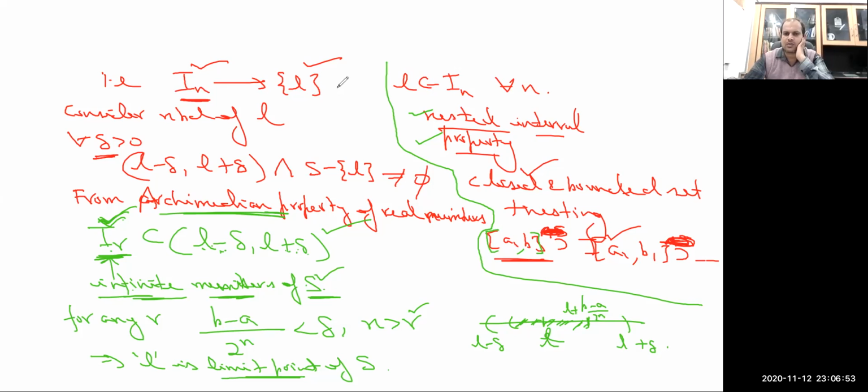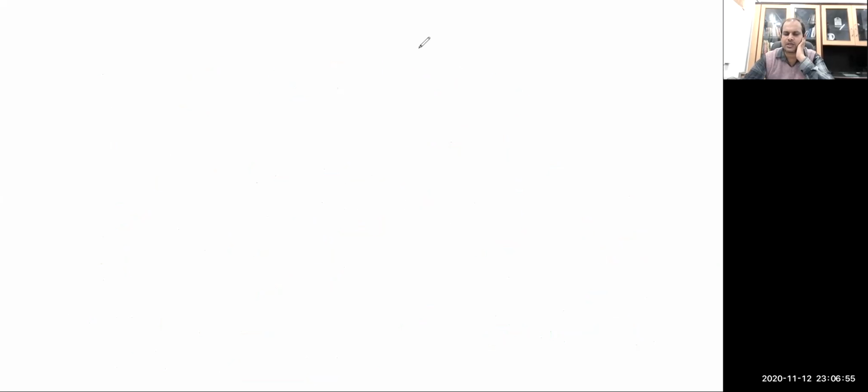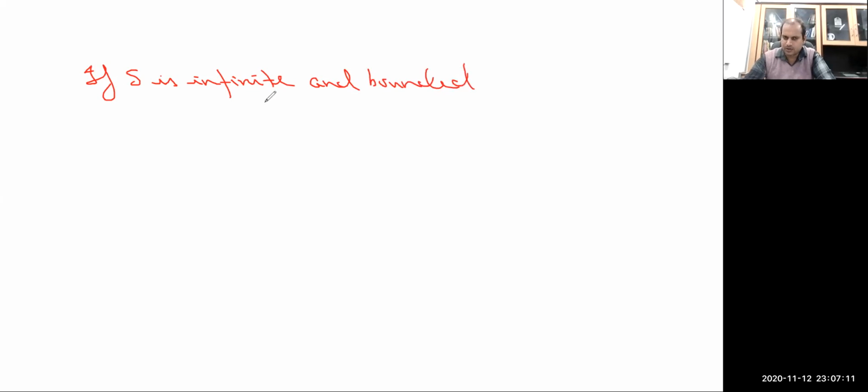Now there are some important observations here. The important thing is that if S is infinite and bounded, then there exists at least one limit point, that is, its derived set is non-empty.